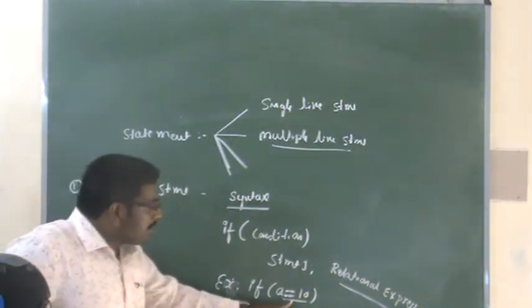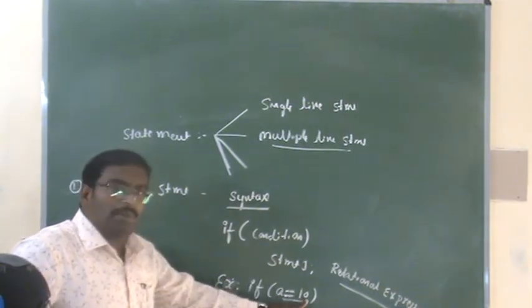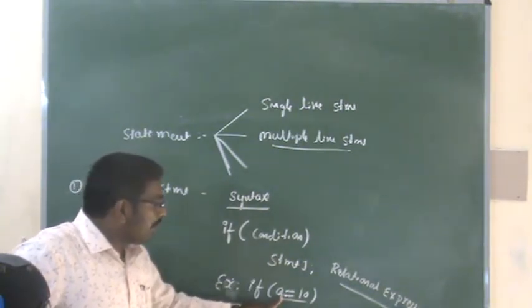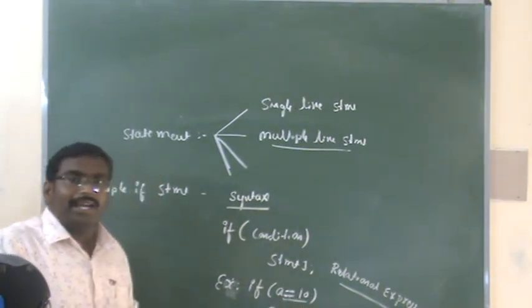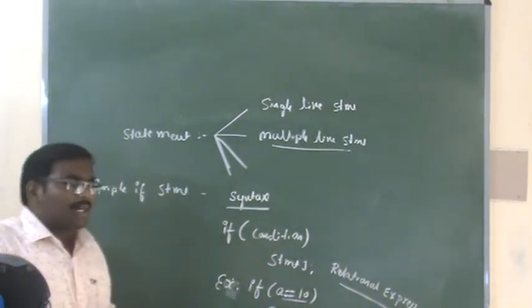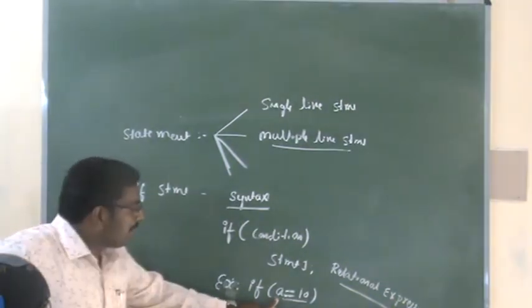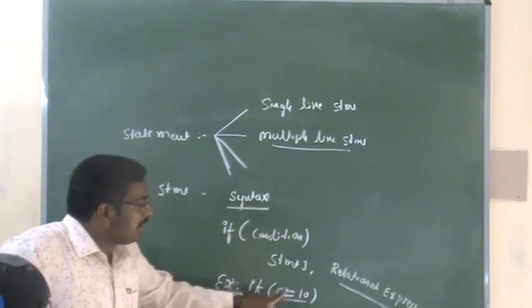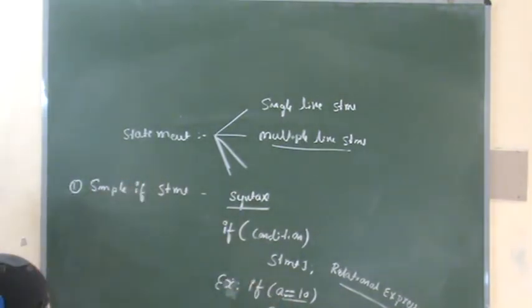Here the double equals is a relational operator. A and 10 are the operands. So the combination of operands and a relational operator we are calling a relational expression. Here we are using the double equal symbol. So what does the double equal symbol say? It is a comparison operator. Here we are going to compare the value of A with 10, whether A is equal to 10 or not.